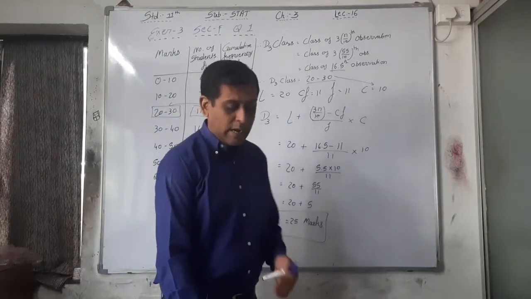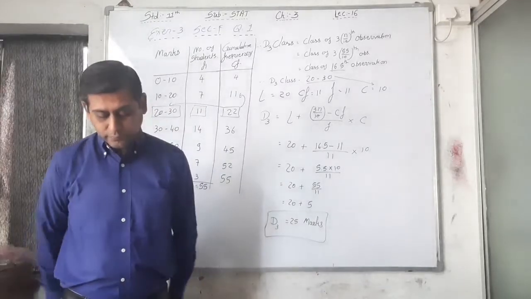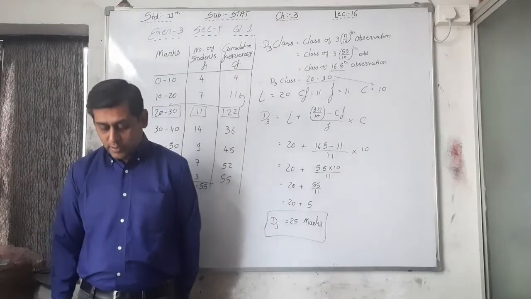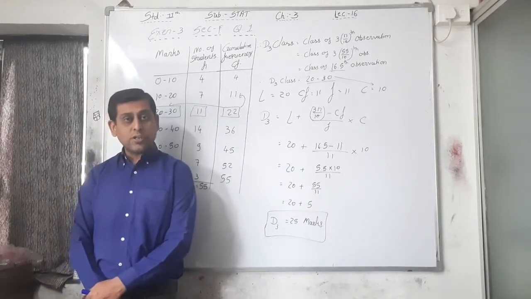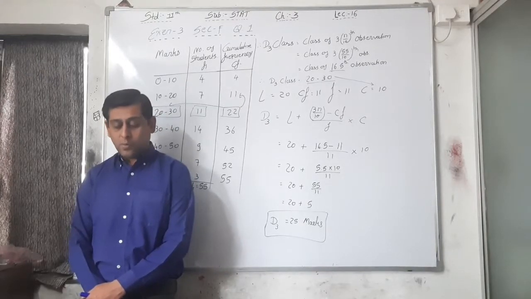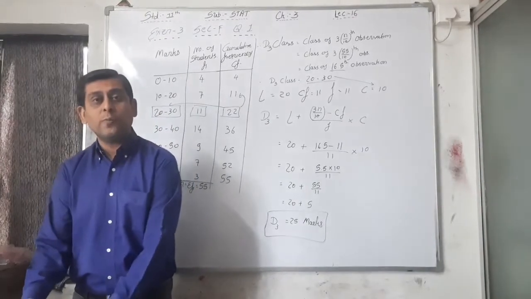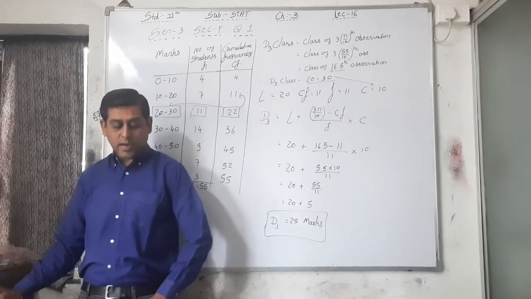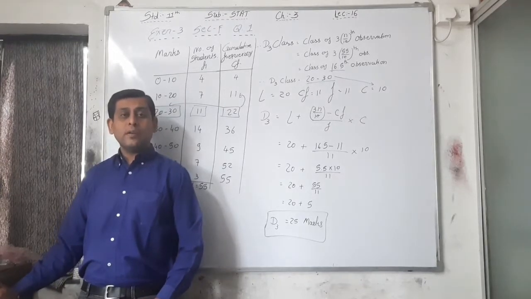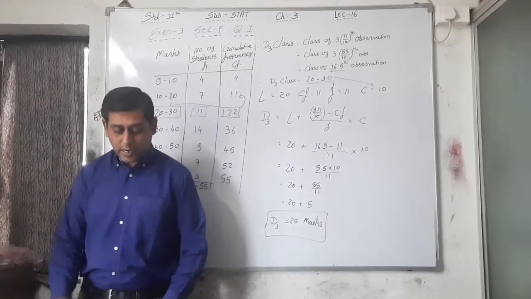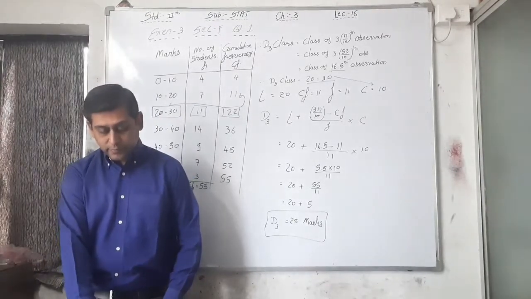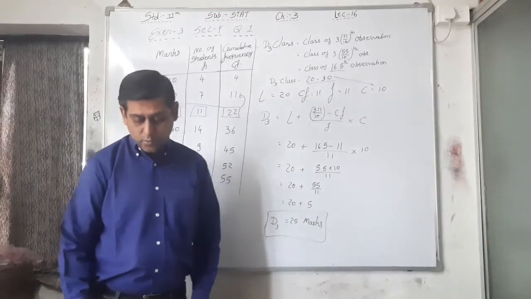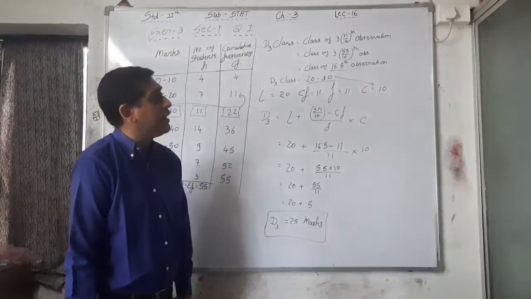You have to write one line for that again. What is that? See here, the top 5% students are to be selected for scholarship. Find out the lowest marks among them. You have to write that lowest marks of 5% students. That's why we have to find out P95. Write down: 5% students getting highest marks are to be awarded the scholarship. That's why we have to find out the P95.